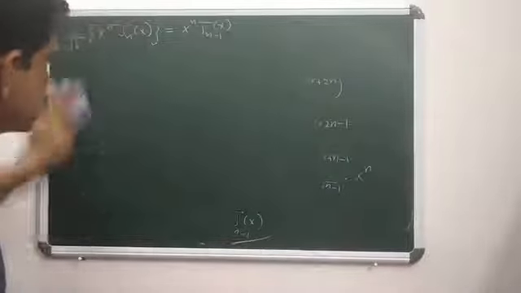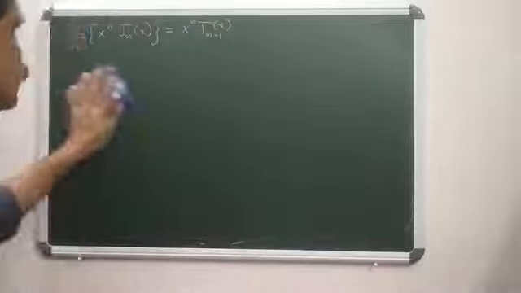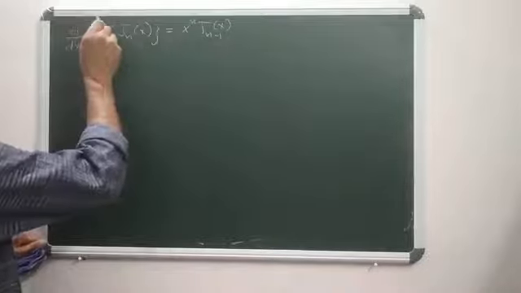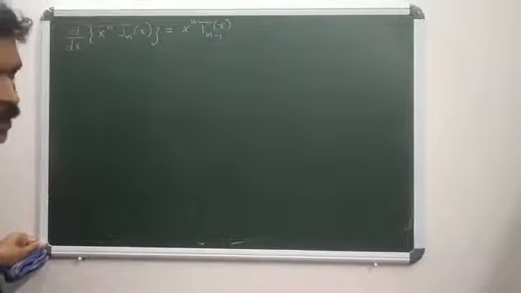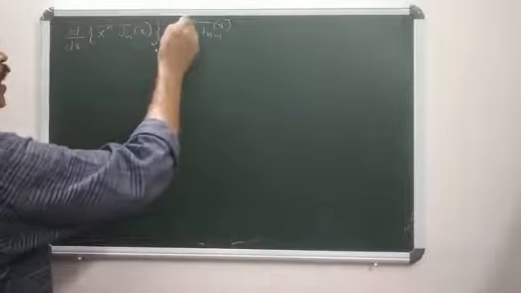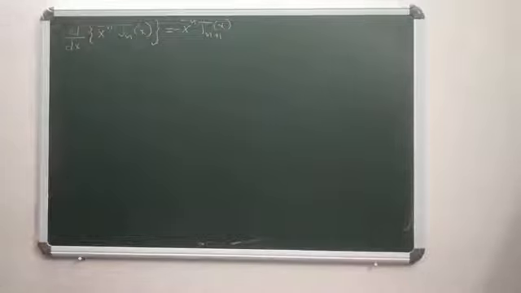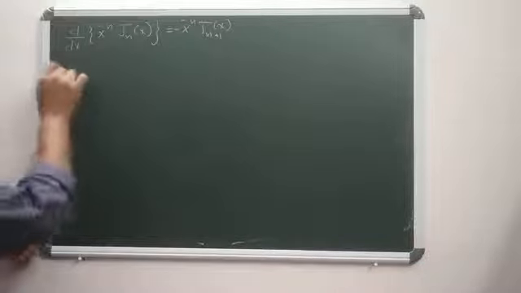The second recurrence relation is d by dx of x power minus n Jn(x) equals minus x power minus n Jn plus 1(x). This is our second relation. d by dx of x power minus n Jn(x) is minus x to the power minus n Jn plus 1(x). How to prove?